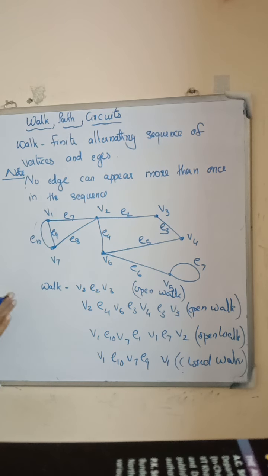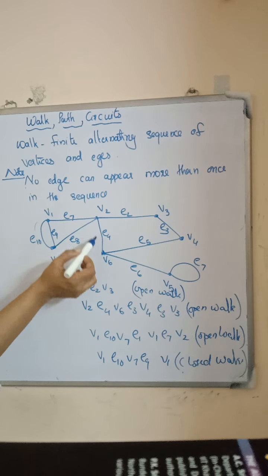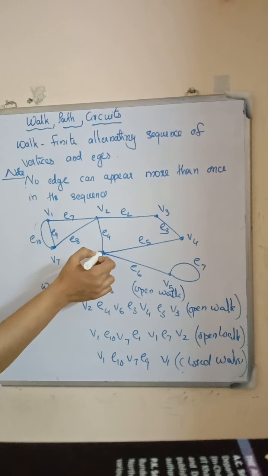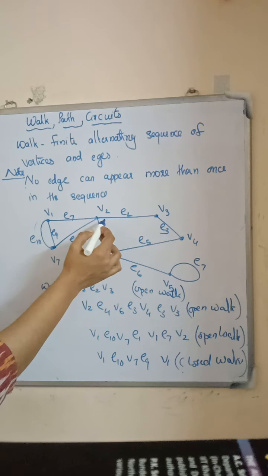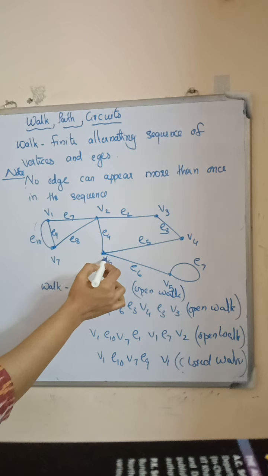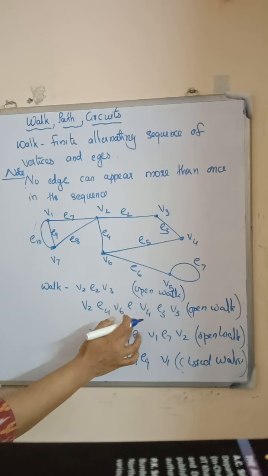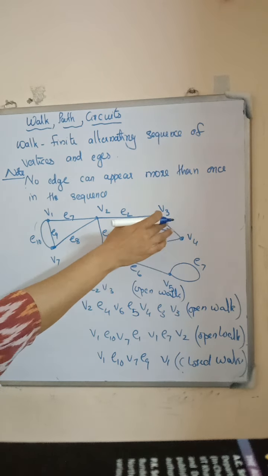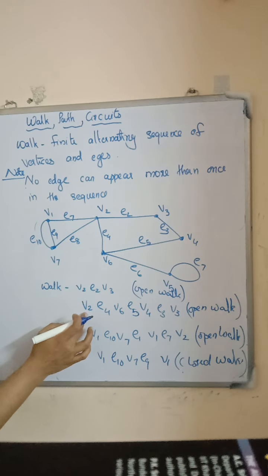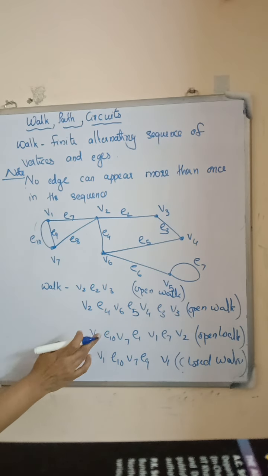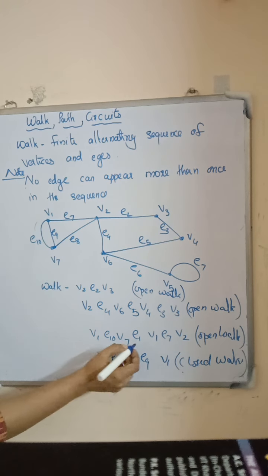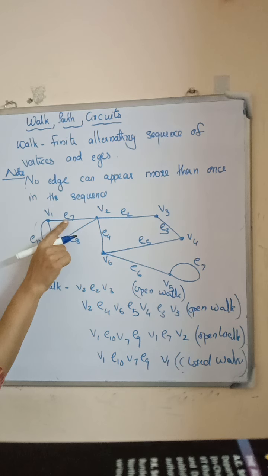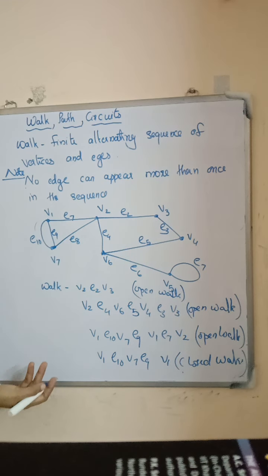That is an open walk. Next example, V2, E4, V6, E5, V4, E3, V3. It's also an open walk. It starts from the vertex V2 and ends at V3. Next is V1, E10, V7, E9, V1, E7, V2. It is also an open walk.